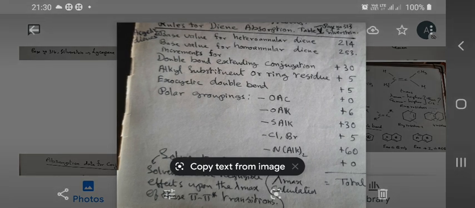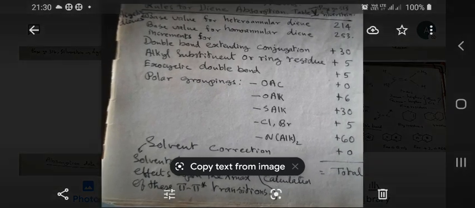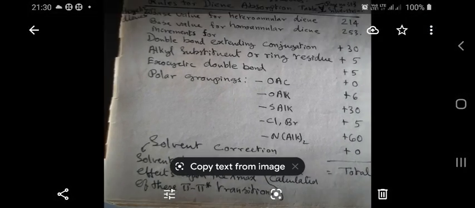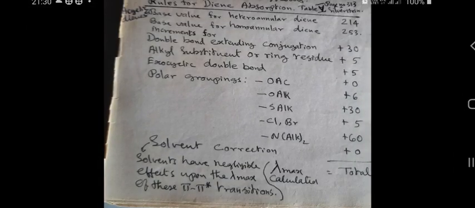Suppose if it is a homoannular diene, then the base value is 253. Just now we saw what is a homoannular diene and what is a heteroannular diene. So, a homoannular diene should be given a base value of 253 nanometers.